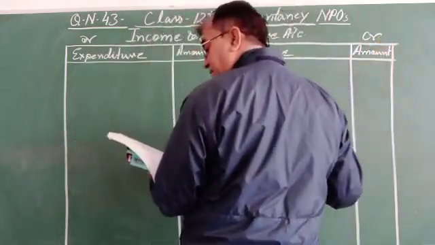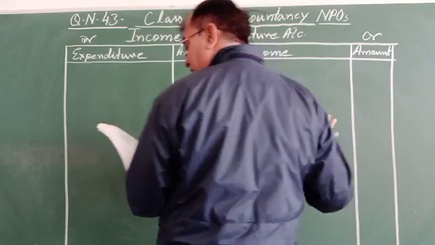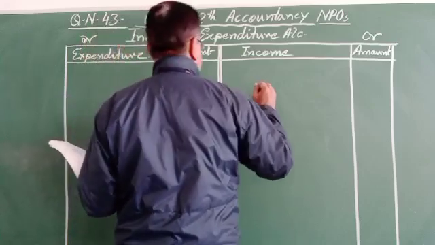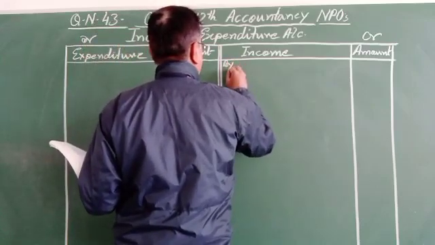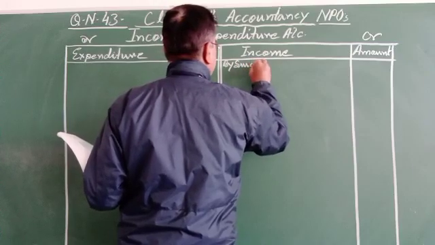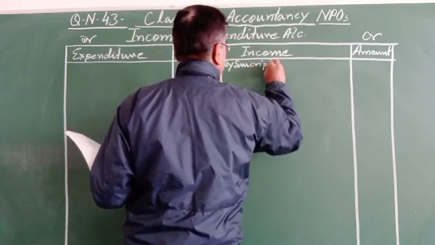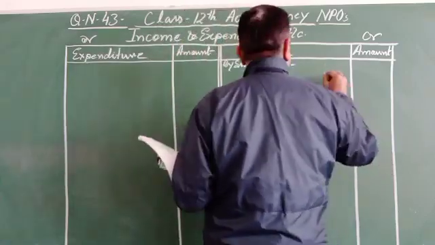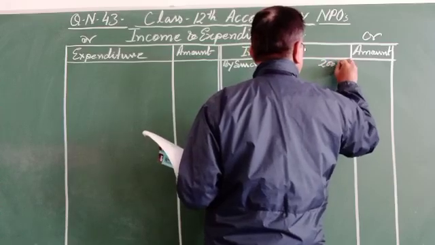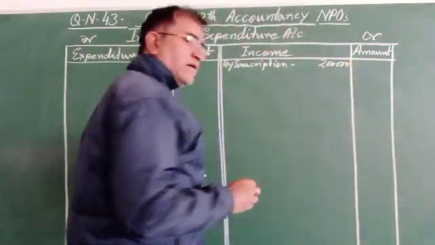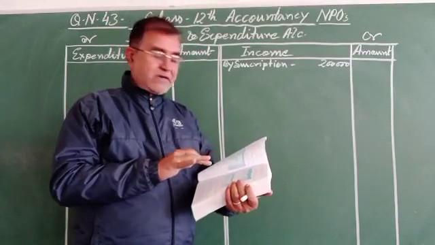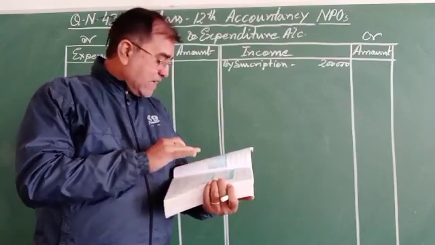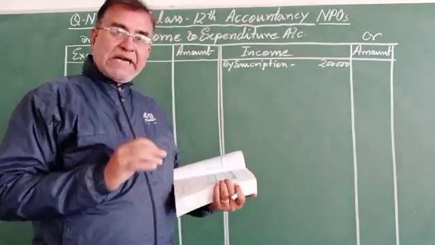Go through the income first. By subscription, received during the year, 2 lakhs is given. In the additional information, the subscription included the life membership fee and donation for the building fund.